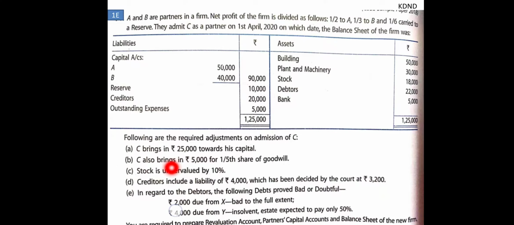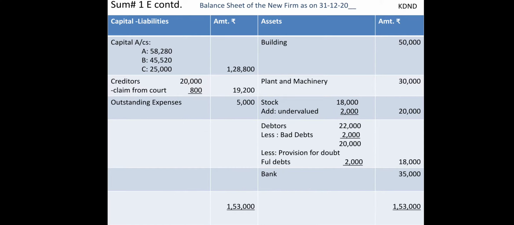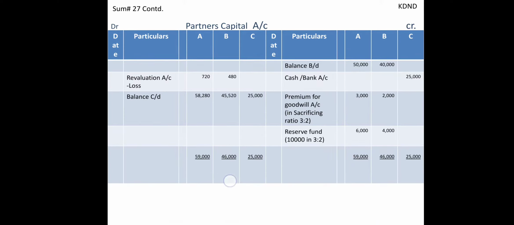Next transaction in regards to debtors. Now you can see over here 2000 due from X to the full extent. So 2000 is totally bad, so it is to be mentioned purely over here, bad debts 2000. And another effect of this will be in the balance sheet. You have to go to the balance sheet. Over there debtors will be 22,000 less bad debts 2,000, so finally we reach 20,000. Keep a hold on this 20,000 in the inner column only.